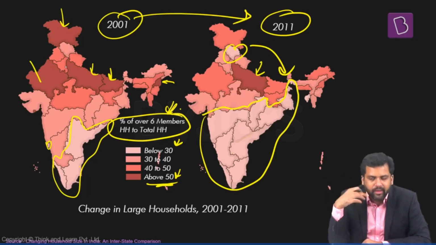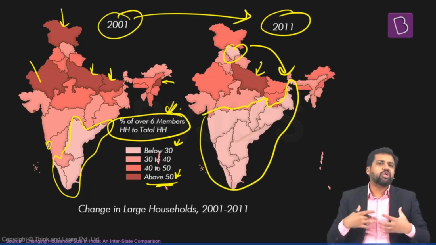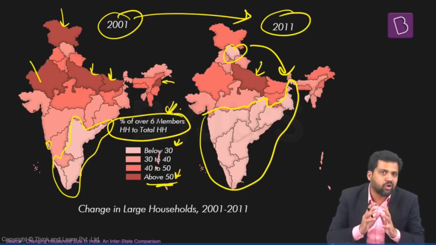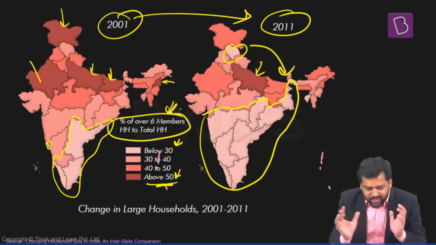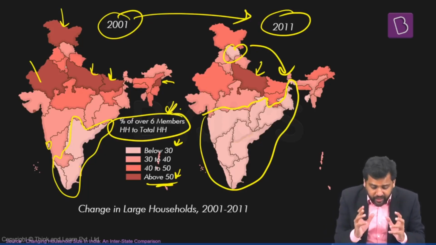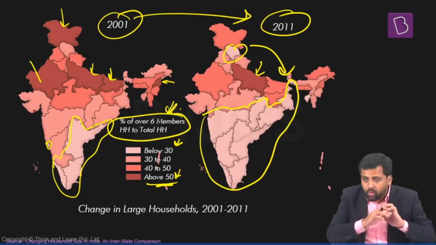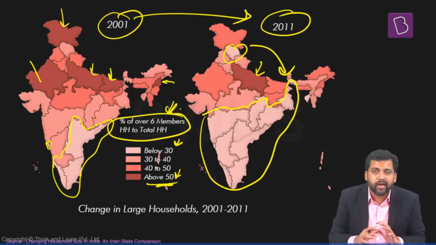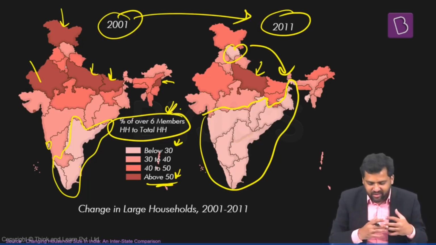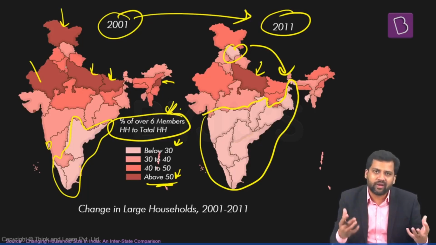So it shows that there's a gradual shift towards smaller families, smaller households. This is something which is interesting, so I thought I should share it with you. And again, it gives you an idea that all states in India are not the same. All states are performing at different levels. Some states have smaller families, some states have larger families.